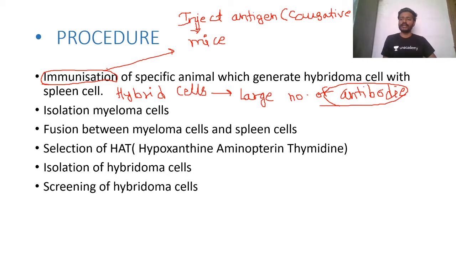Now what we do in vaccines, inactivated or attenuated vaccines में what we inject in inactivated or attenuated vaccines? Yes, tell me guys. So when we inject this antigen or causative agent of the disease in this mice, so what happens? The spleen of this mice will activate and it will start producing antibodies against this antigen.